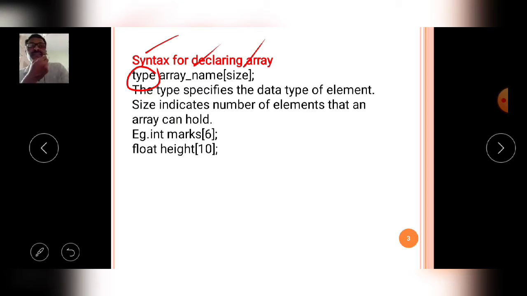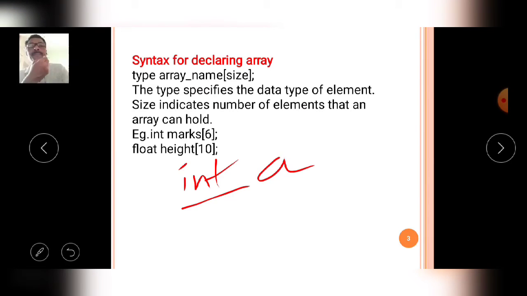So as per our syntactical rule, I'm writing an example array. In the place of type I'm writing int. Then the array name is A, then the size is 5, then with the help of a semicolon you terminate the declaration.